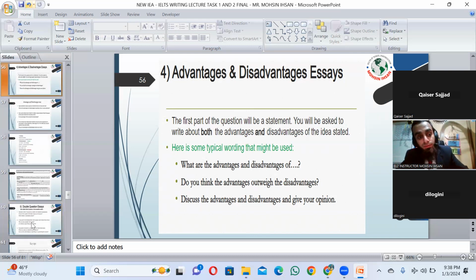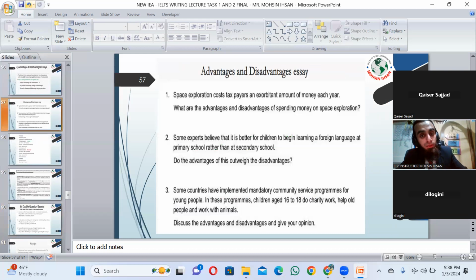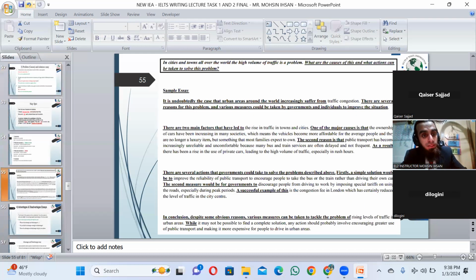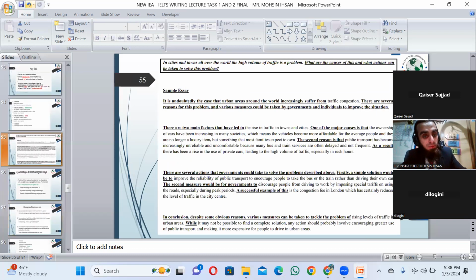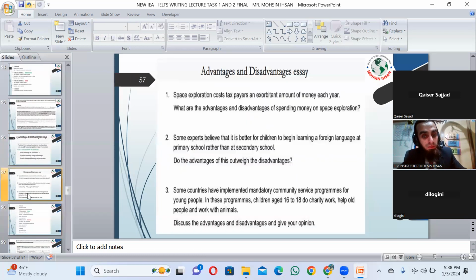But how do you write it? If advantages and disadvantages is given to you, not problem solution, then in one paragraph you write the advantages and in another the disadvantages. For example, space exploration costs taxpayers an exorbitant amount of money each year, meaning a very huge, very expensive amount.